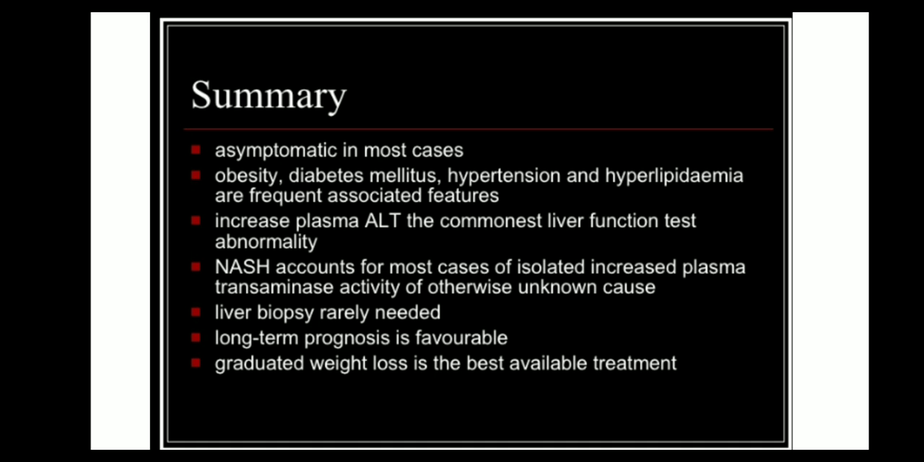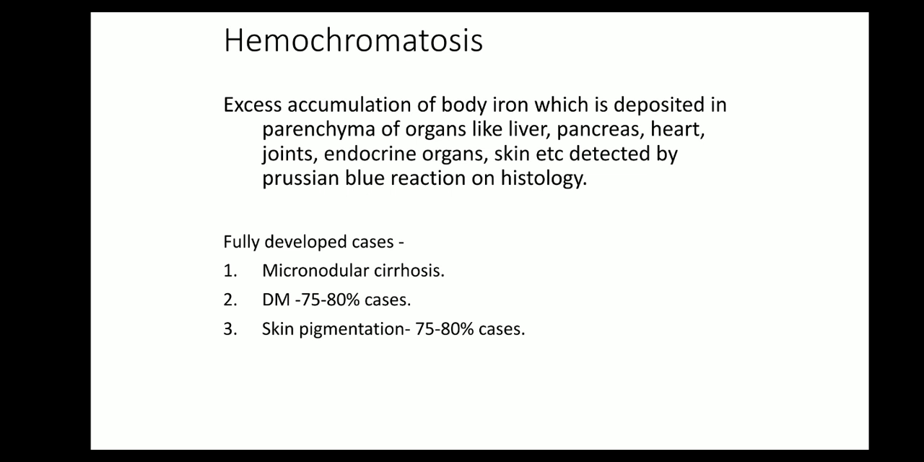To summarize, NASH cases are asymptomatic in most cases. Obesity, diabetes mellitus, hypertension and hyperlipidemia are frequent associated features. Increased plasma ALT is the commonest liver function test abnormality. NASH accounts for most of the cases of isolated increased plasma transaminase activity of otherwise unknown cause. Liver biopsy is rarely needed. Long-term prognosis is favorable. Graduated weight loss is the best available treatment.